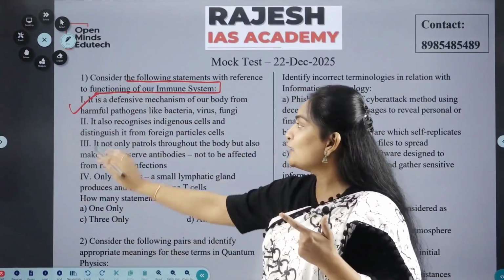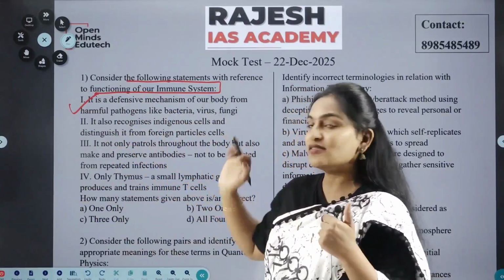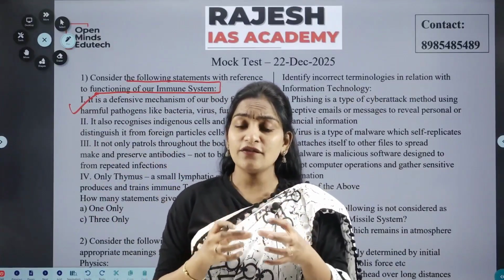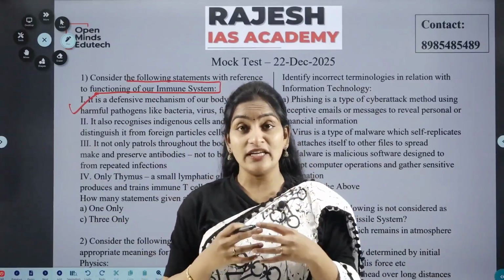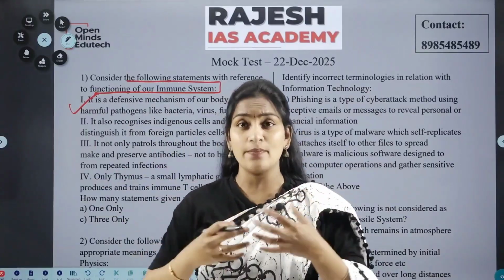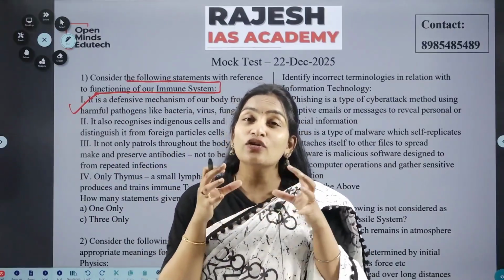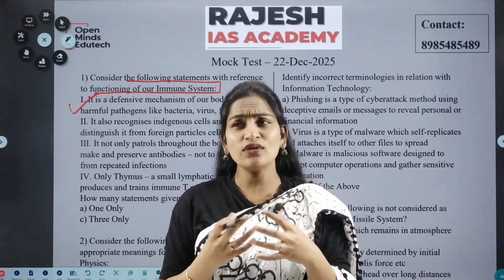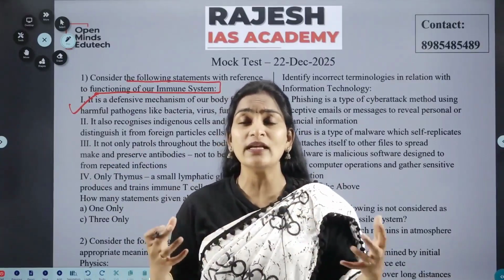And the second thing, it also recognizes indigenous cells and distinguishes them from foreign particle cells. Definitely, how will our immune system identify whether the particular thing which entered our body is a foreign particle, or a pathogen which is creating some disease in our body? First, it should recognize our own cells. Hope we know that cancer is becoming like a pandemic among so many patients.